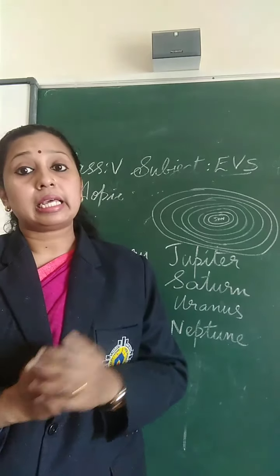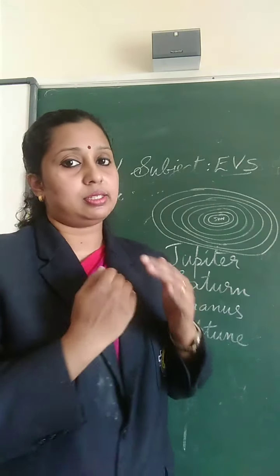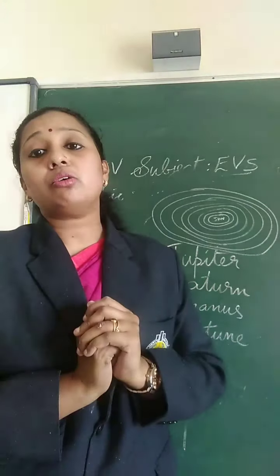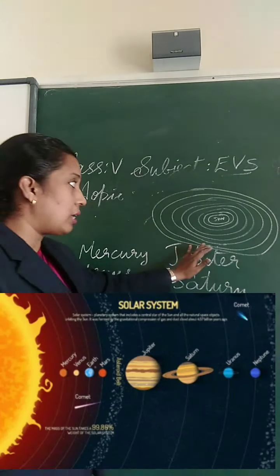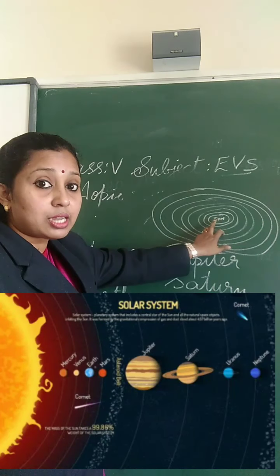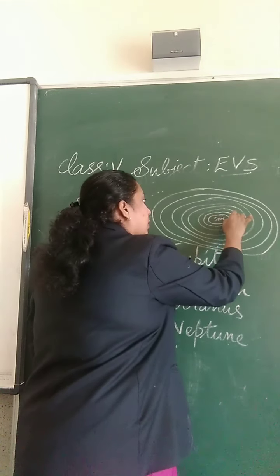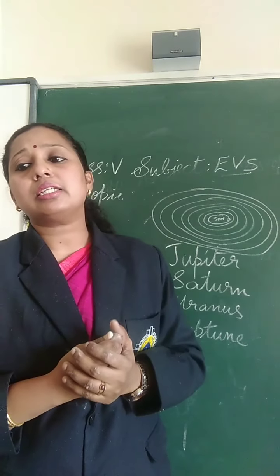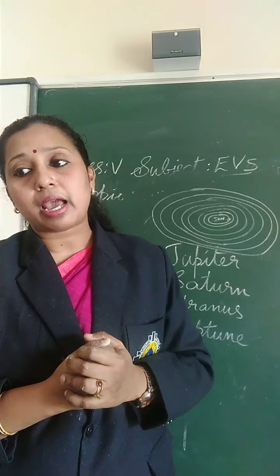So we will study each planet one by one. Which is the first planet? Yes, Mercury is the first planet. This Mercury is the nearest planet to the Sun. When you are taking the solar system, already I told you the Sun will be at the center, and the first planet is Mercury. Mercury is the nearest planet to the Sun.